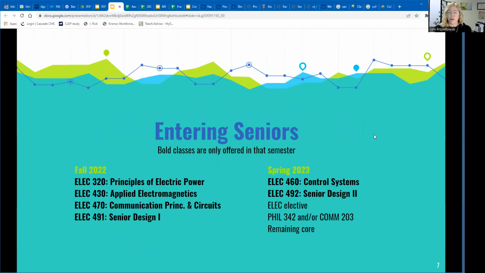So these are the courses recommended for entering seniors. They're not really recommended, but you kind of have to take them if you're a senior if you want to get out of USD. So in the fall of 2022, we're offering 320, 430, 470, and 491. Note that any course that's listed in bold is only offered that semester. So you wouldn't want to plan on taking 430 in the spring. It is not offered then.